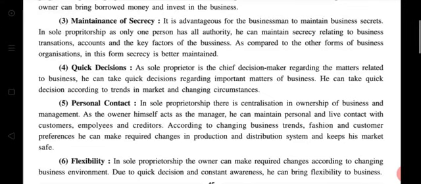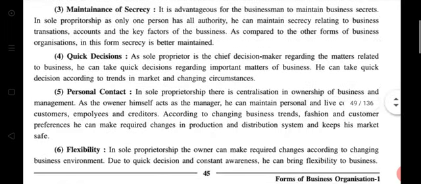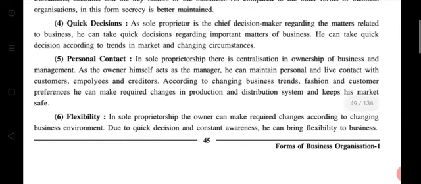Then quick decision. Easy establishment, capital, maintenance of secrecy, quick decision, personal contacts are all the same points with like characteristics. Now, quick decision.